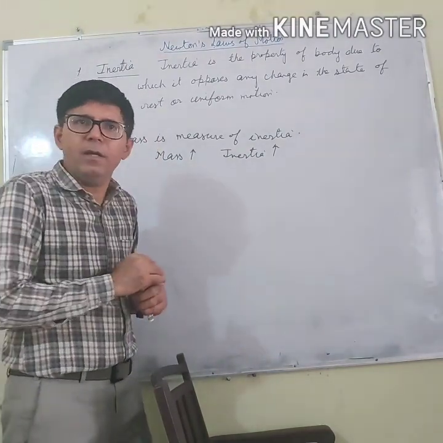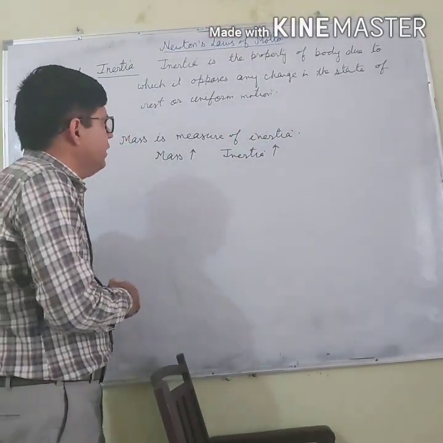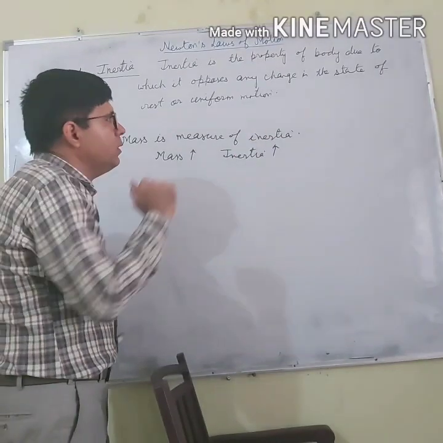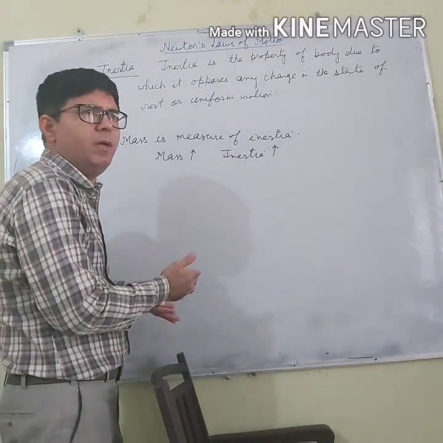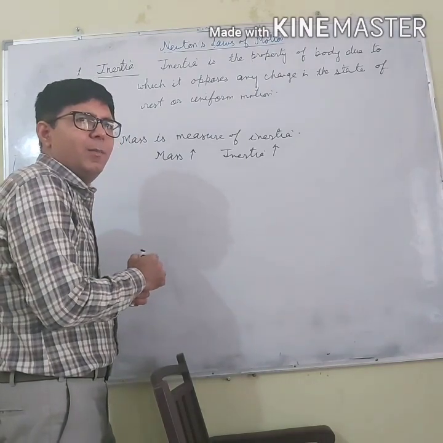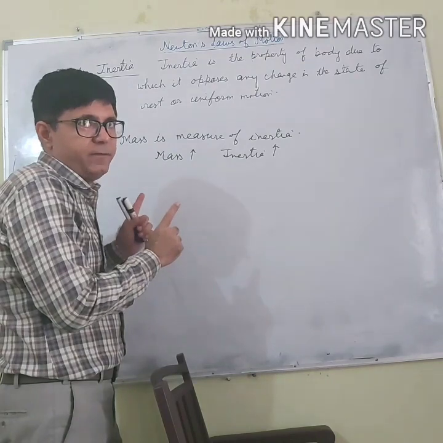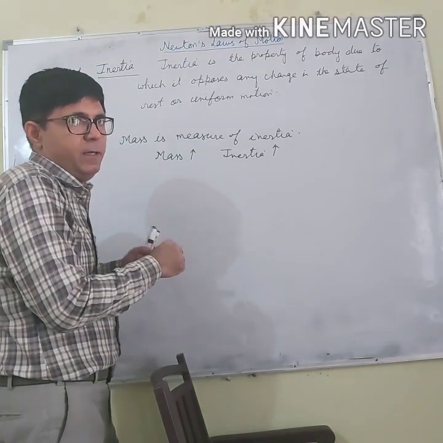This is the whiteboard here. I am saying, whiteboard, you just turn away so that I can go there. But the whiteboard is not moving when I am telling it. Why? Because it is not able to change its state of rest by itself.